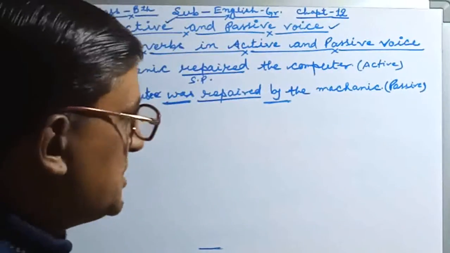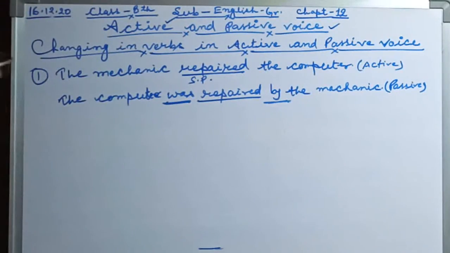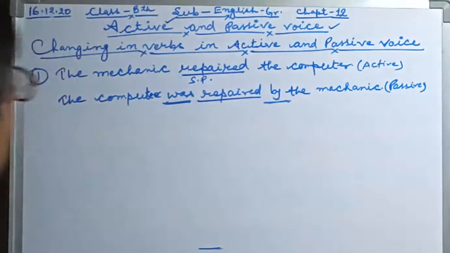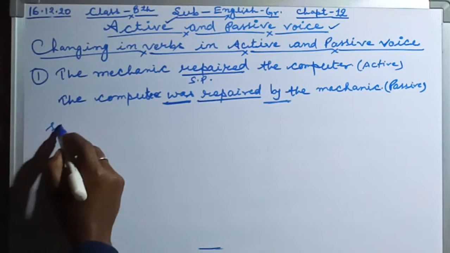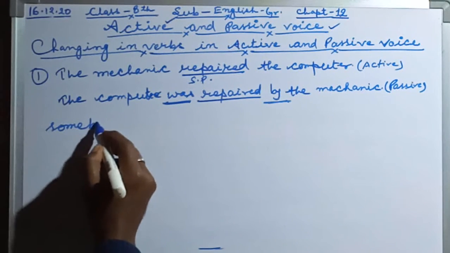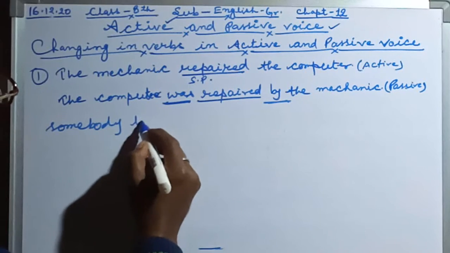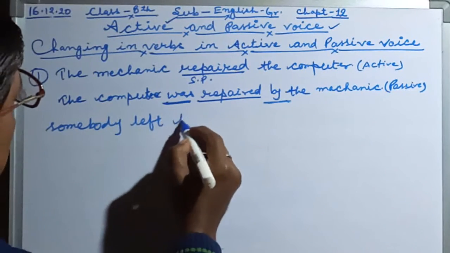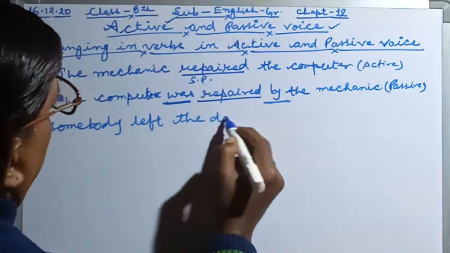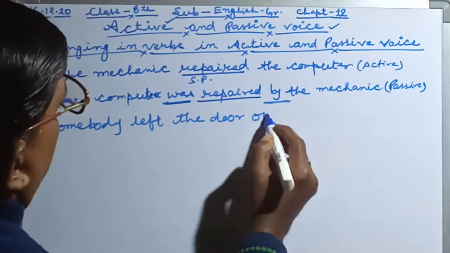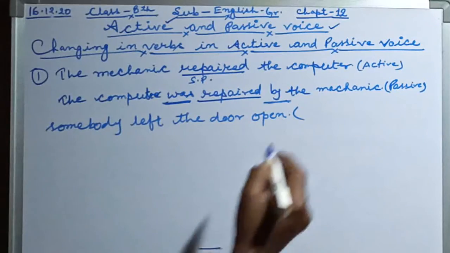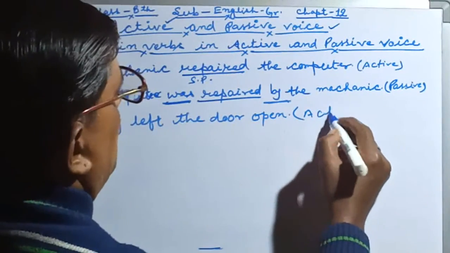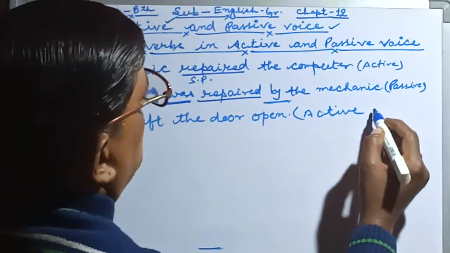In such cases, suppose the example I am taking here: somebody left the door open. This is given here, and this is an active sentence.